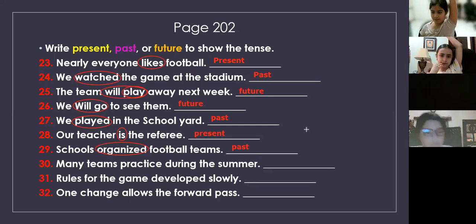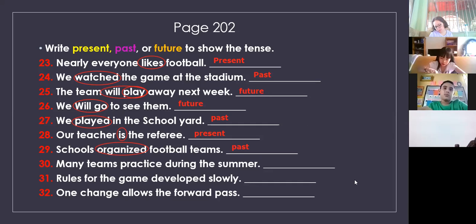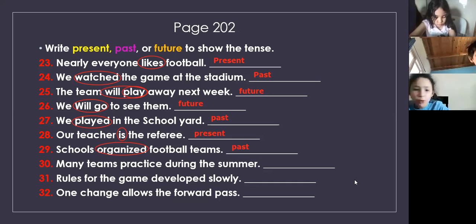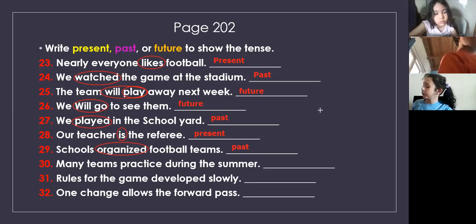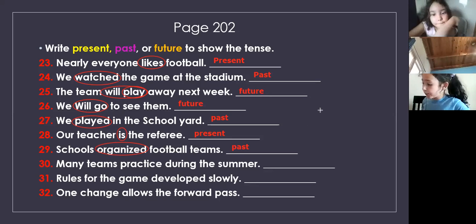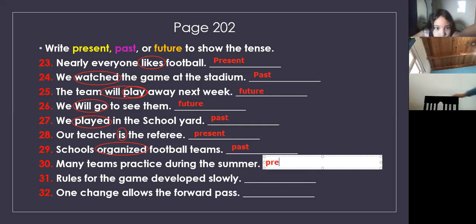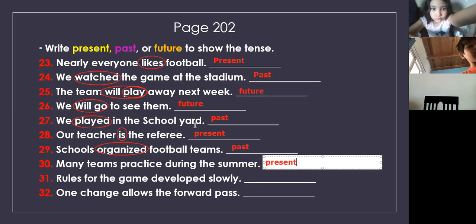Lucia, number 30. Many teams practice during the summer. It's in present, that's right. So what is the verb? Teams. Are you sure that teams is the verb?